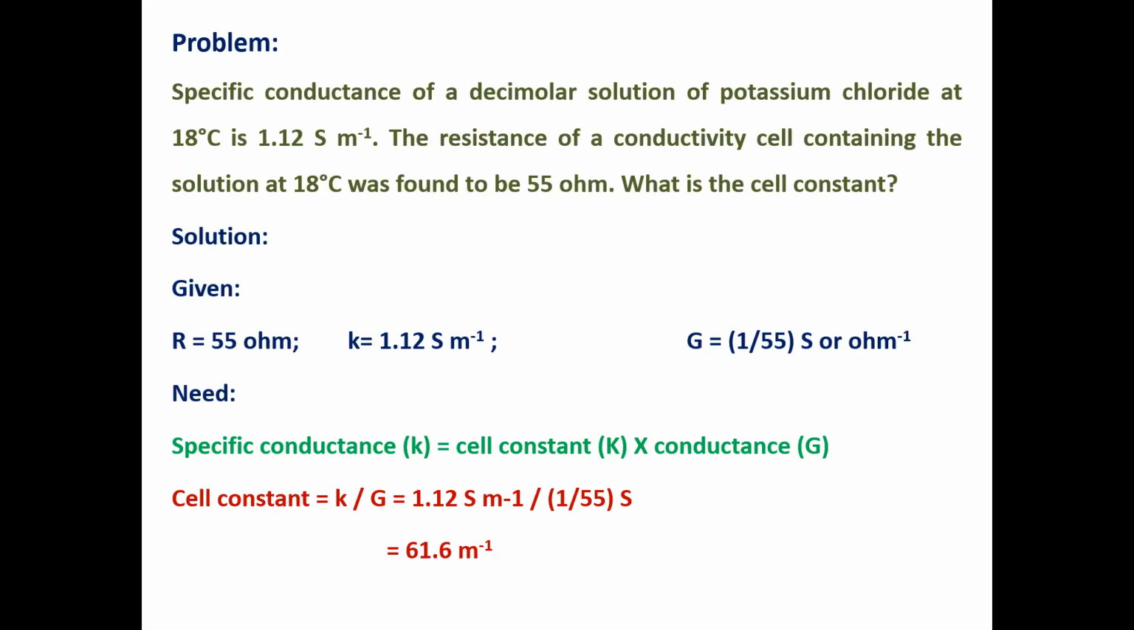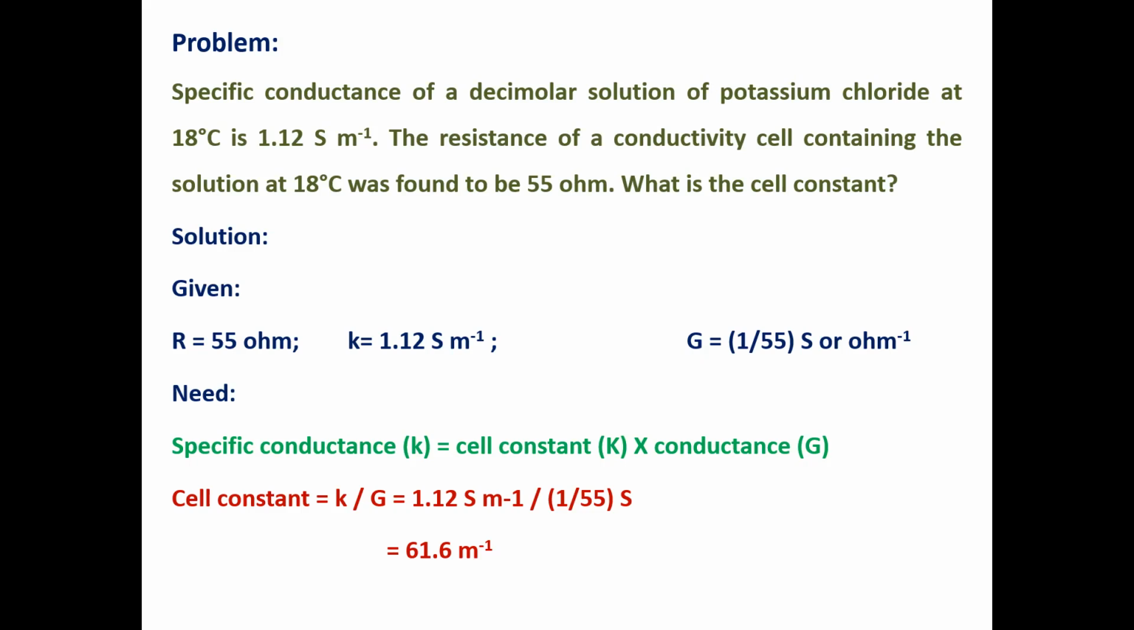Based on the above formula, now we have to calculate one problem. Specific conductance of a decimolar solution of potassium chloride at 18 degrees centigrade is 1.12 Siemens per meter. The resistance of a conductivity cell containing the solution at 18 degrees centigrade was found to be 55 ohm. What is the cell constant? Here our need is calculation of the cell constant.